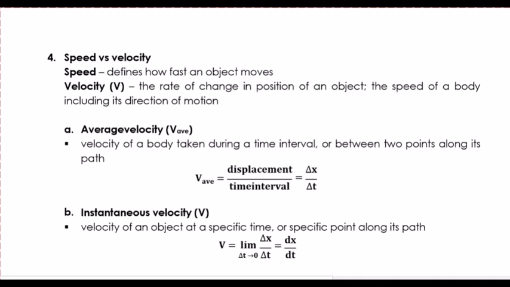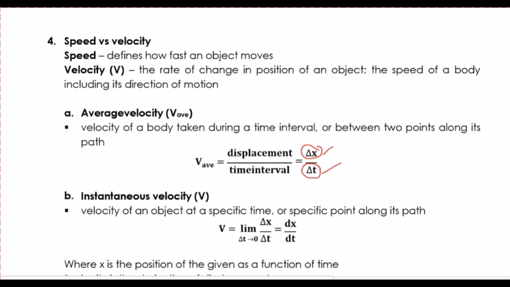Another point that we have to familiarize is the concept of average velocity. When we say average velocity, this refers to the velocity of our body taken during an interval or between 2 points along its path. That will be your displacement divided by your time interval, or the change in x divided by the change in time.